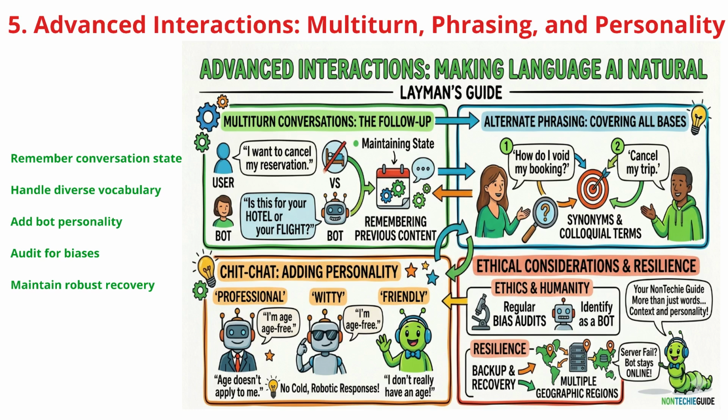But as we make AI more human-like, we must perform regular bias audits, ensure the AI always identifies itself as a bot, and use robust backup and recovery across multiple regions to ensure the system stays resilient and online.